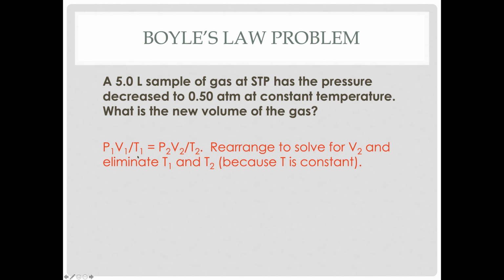So we have P1V1 over T1 equals P2V2 over T2. We're going to rearrange it to solve for V2. But before we do that, we're going to eliminate T1 and T2 because temperature is constant. This is the new rearranged equation. Go ahead and do the algebra for yourself. Then all you have to do is just substitute in the numbers. Atmospheres will cancel and leave you with liters. You do not have to learn new math to do this. You just have to rearrange your equation, substitute and solve, and temperature is not part of the equation because it's constant and would just cancel out.